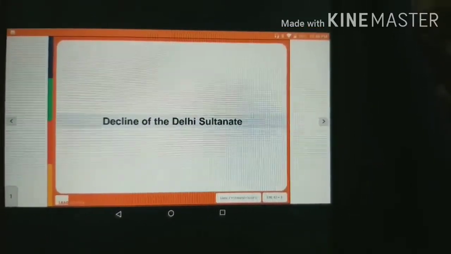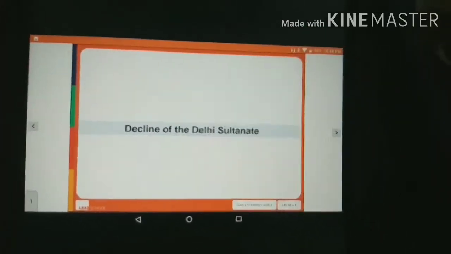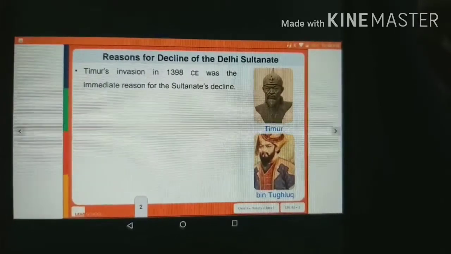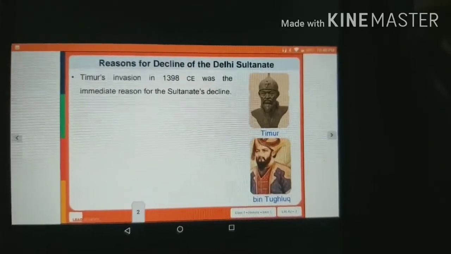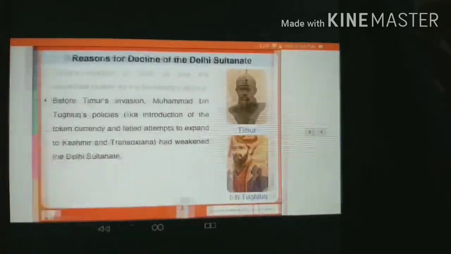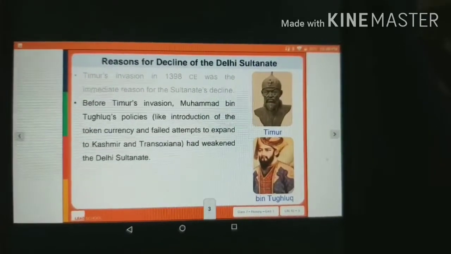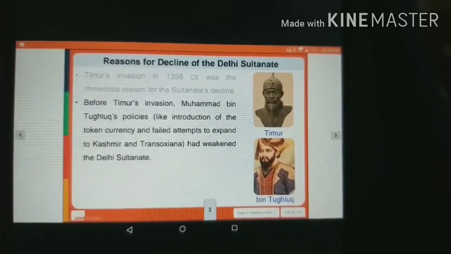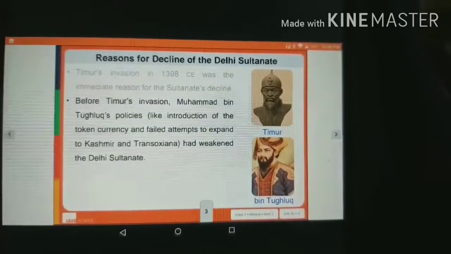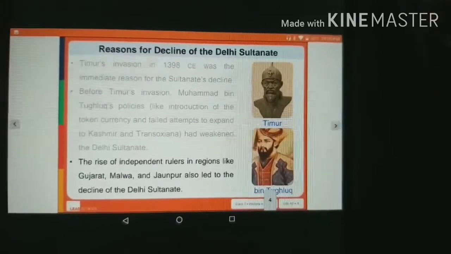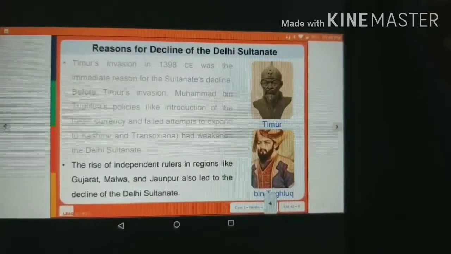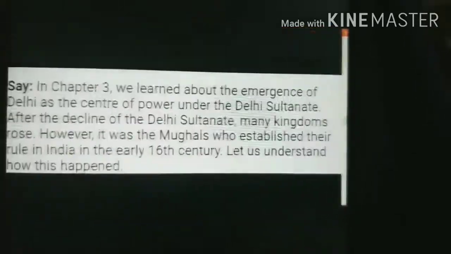Now let us look what were the reasons of the decline of the Delhi Sultanate. The Taimur invasion in 1398 was the immediate reason for the Sultanate's decline. The second reason is, before the Taimur invasion, Muhammad bin Tughlaq's policies, like we have just discussed, that is token currency, had weakened the Delhi Sultanate. The rise of independent rulers in regions like Gujarat, Malwa, Jaunpur also led to the decline of the Delhi Sultanate.